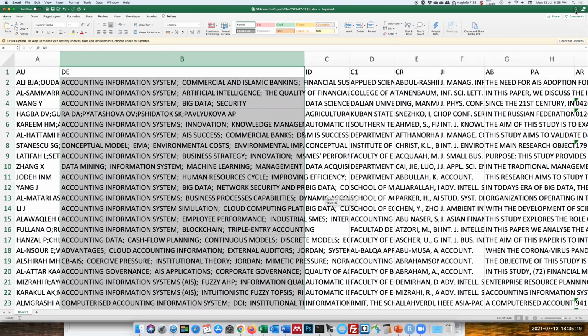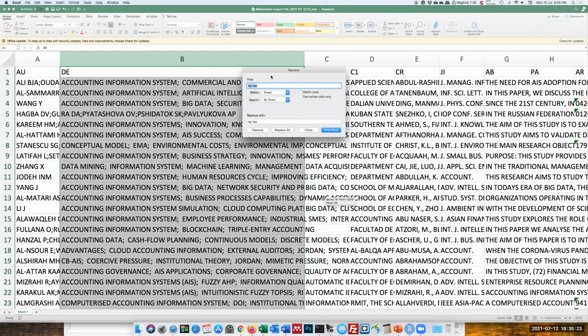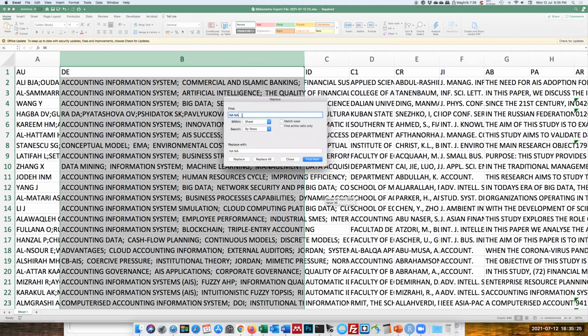You just go to the replace button, and then find items. For example, we want to find accounting information system, so we just type accounting information system, without S, and put the semicolon.